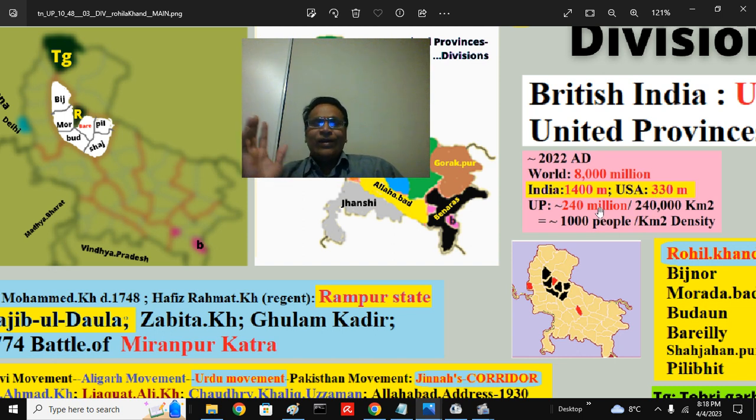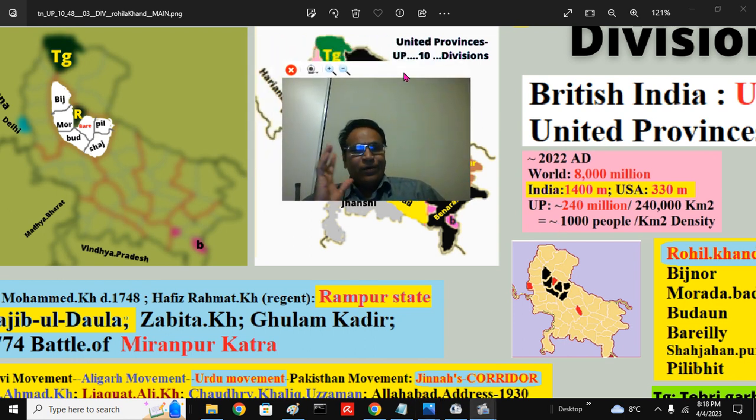That is not counting Uttaranchal. It has 240 million people living in 240,000 square kilometers. That gives every square kilometer 1,000 people living on that land. That is a humongous amount of population, an immense ecological load on the land.